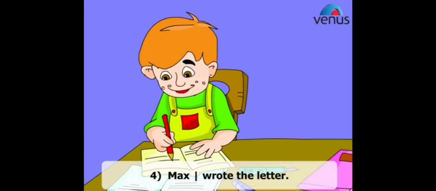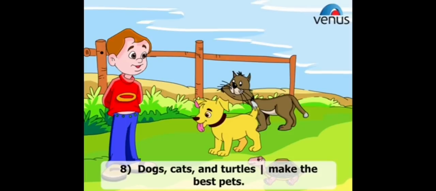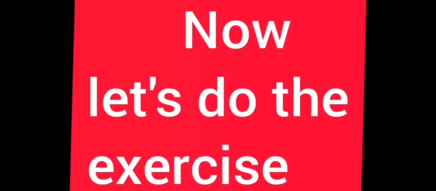Wrote the letter, predicate. The farmers are plowing the field. What is the subject? The farmers. Are plowing the field is the predicate. What is the verb? Are. Dogs, cats and turtles make the best pets. What is the subject? Dogs, cats and turtles. And make the best pets? Predicate.